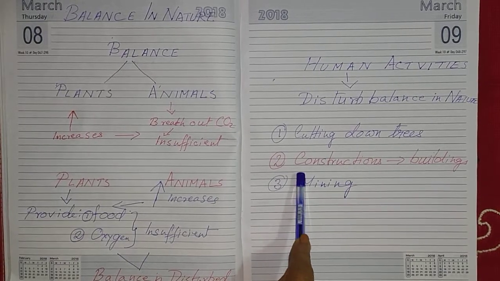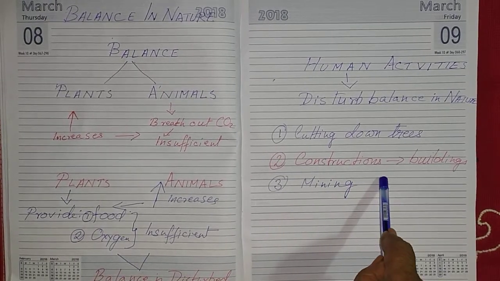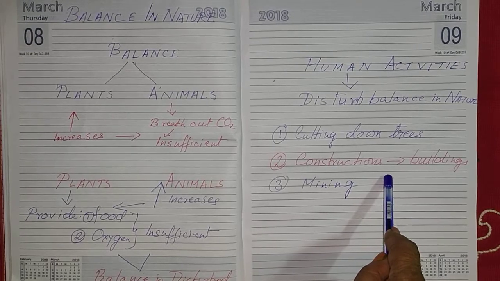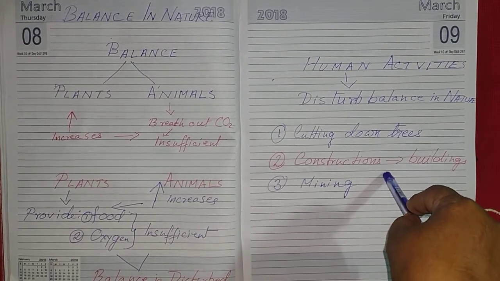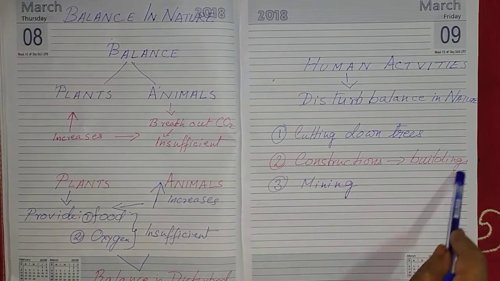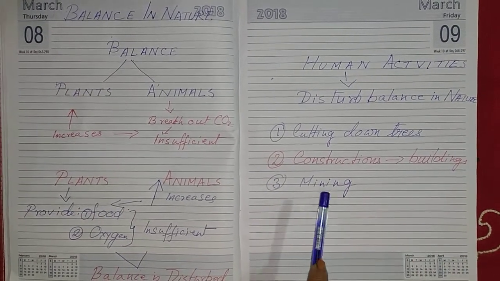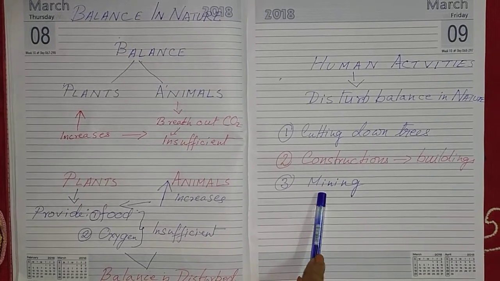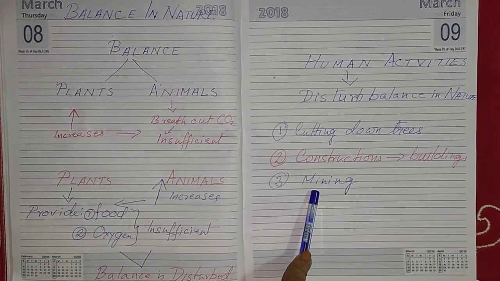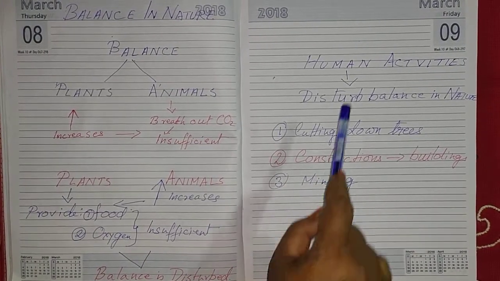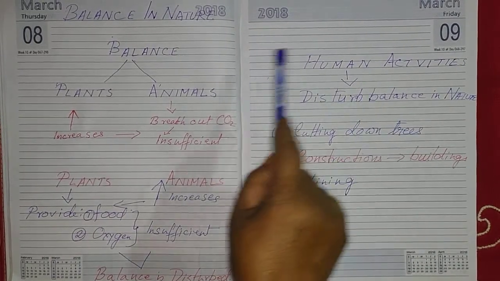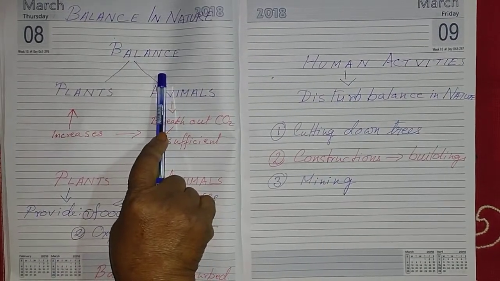We make buildings and constructions which cut off the nature. Mining is done. Mining also disturbs the nature. So it is the human being who creates the imbalance in nature.